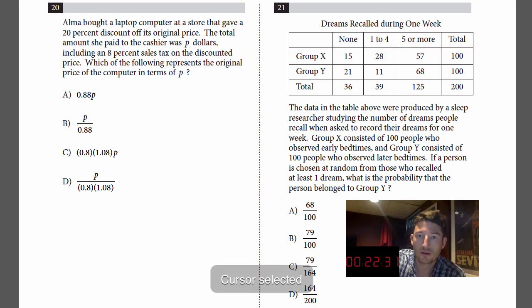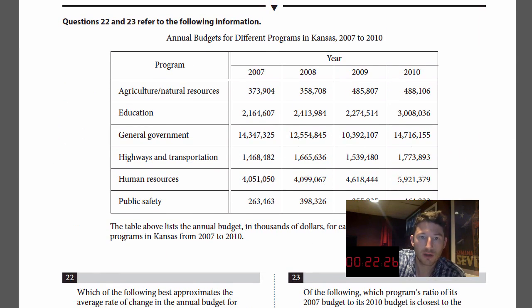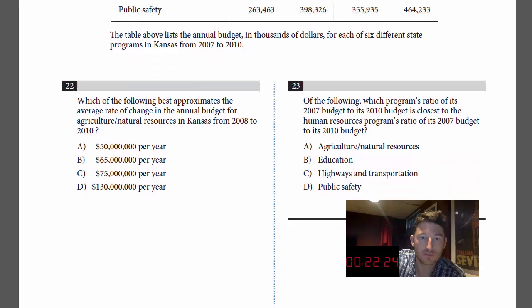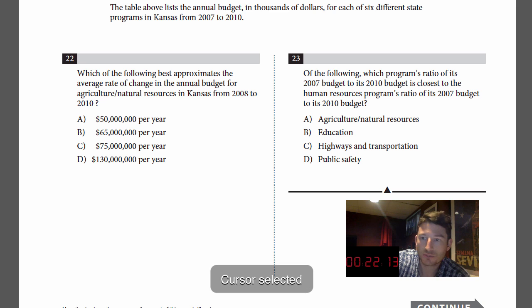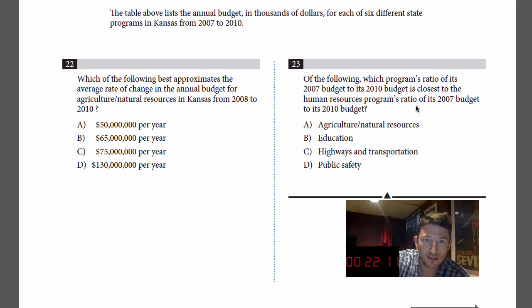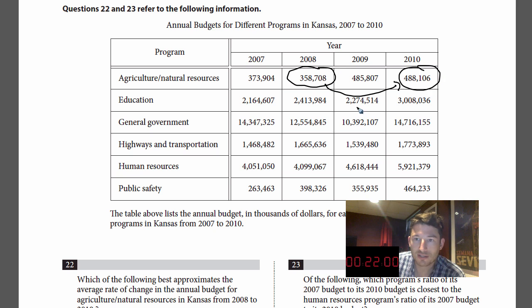Number 22. All right, I'm going to move down just so I can see the question first. Which of the following best approximates the average rate of change in the annual budget for agriculture and natural resources in Kansas from 2008 to 2010? So agriculture and natural resources, we're looking at 2008 all the way to 2010.